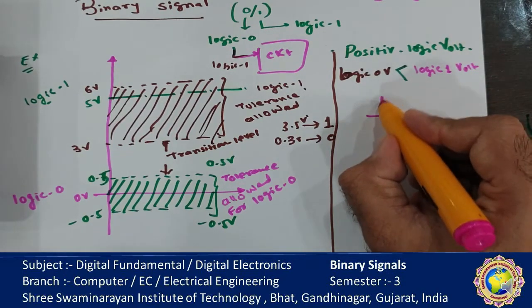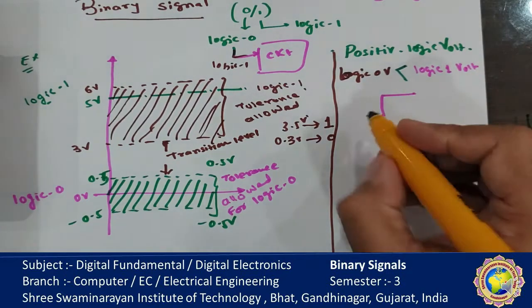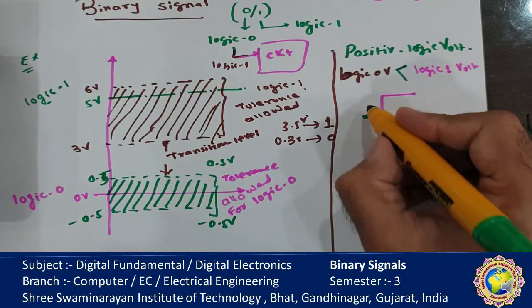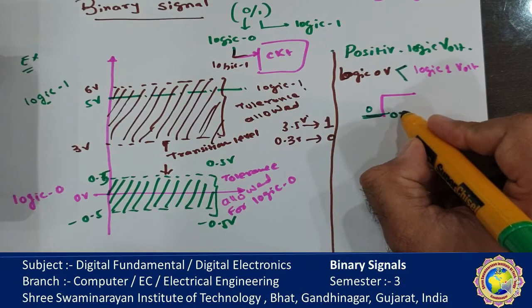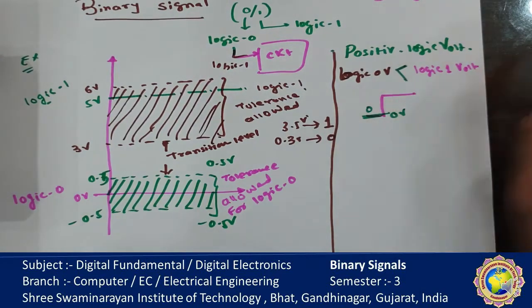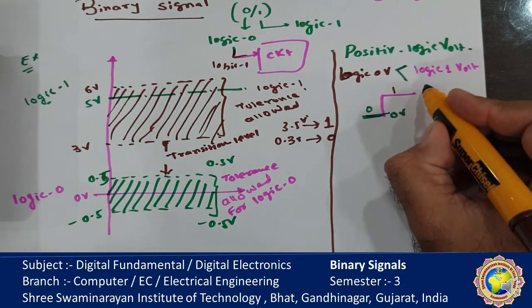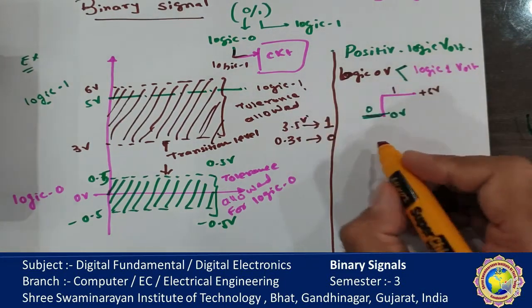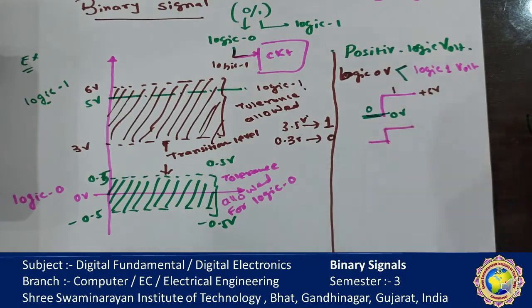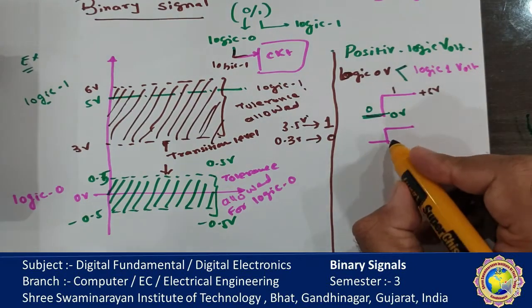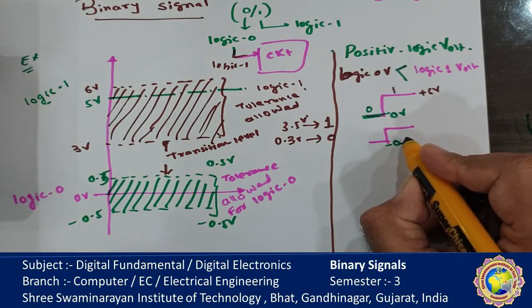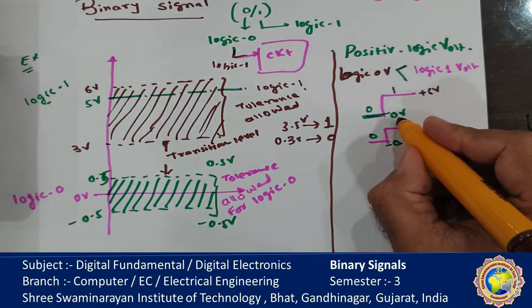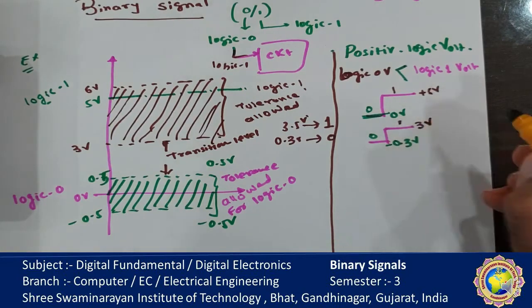Suppose logic 0 is 0 volt and logic 1 is 5 volt, or logic 0 is minus 0.3 volt and logic 1 is 3 volt.